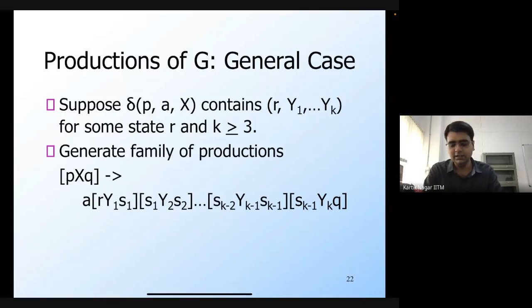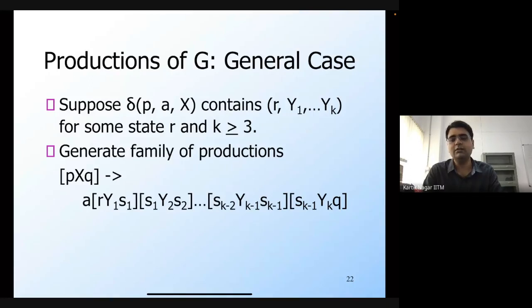Then in the second part of the last lecture, we showed that the class of languages defined by PDAs is in fact exactly the same as the set of context-free languages. In order to prove this, we said that if you are given a PDA, then I can construct a context-free grammar which is going to accept the same language as the PDA.